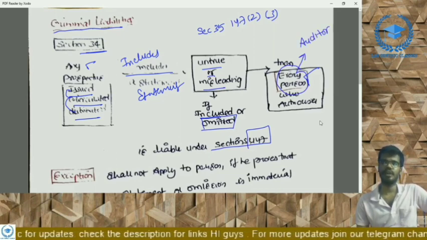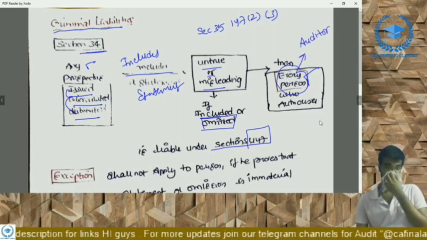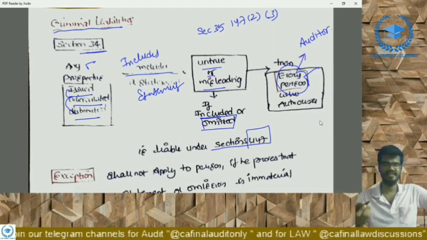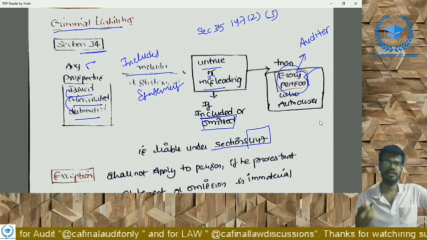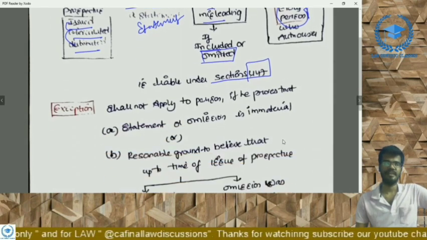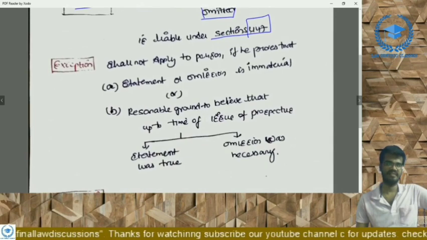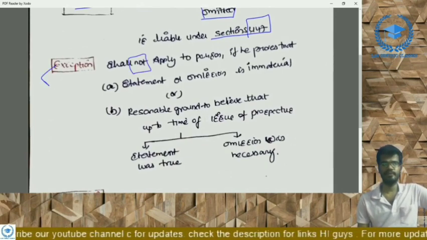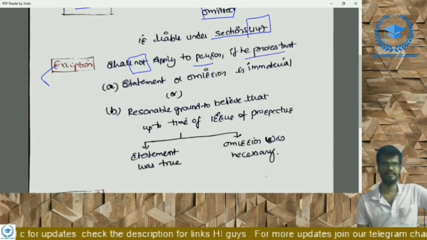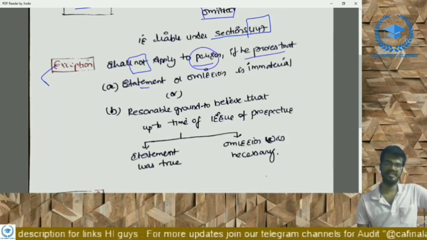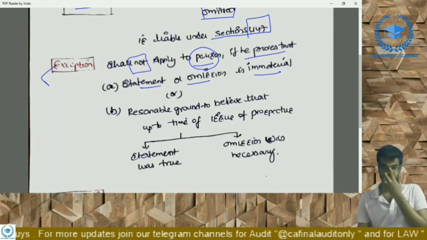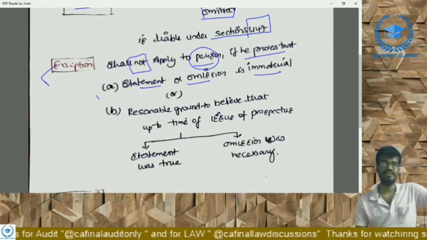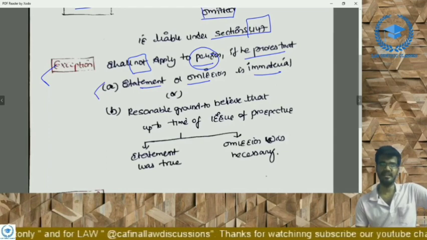34 and 35 look to be similar, but they are different. 35 requires that the person should suffer some loss or damage. Here the statement is misleading or untrue, right? Criminal liability is there under section 447 for every person. There is an exception to this also. It shall not apply to a person if he proves that the statement or omission is immaterial. We have discussed that if the statement or omission is immaterial, then that particular person is an exception to the criminal liability under section 34.